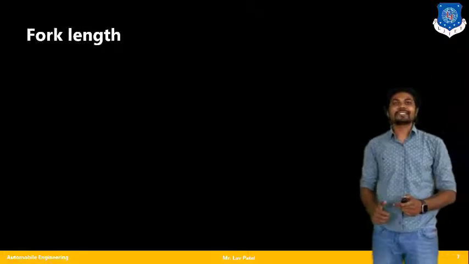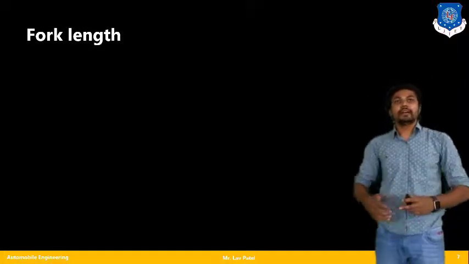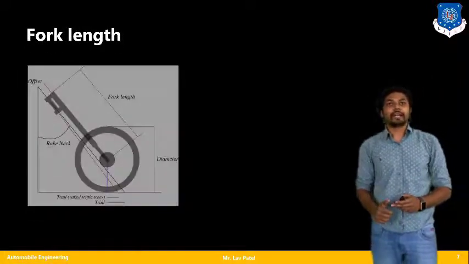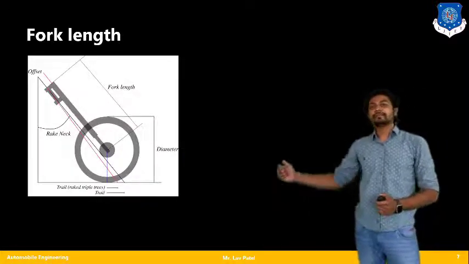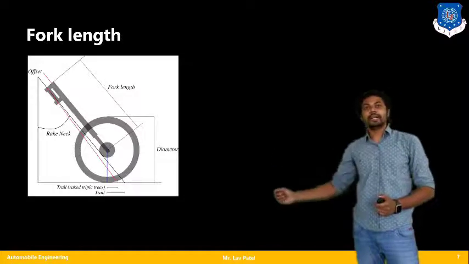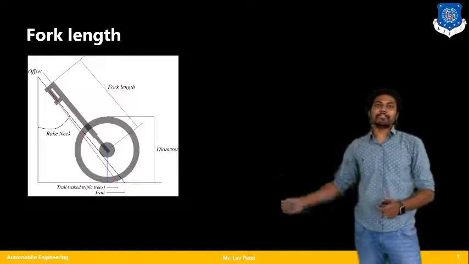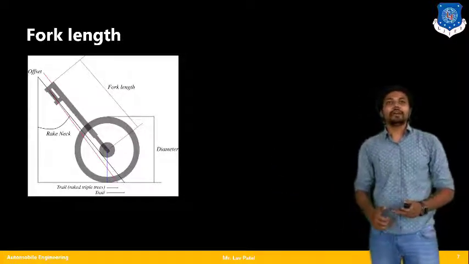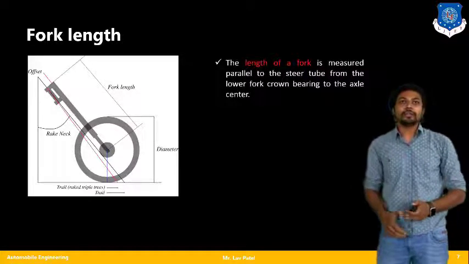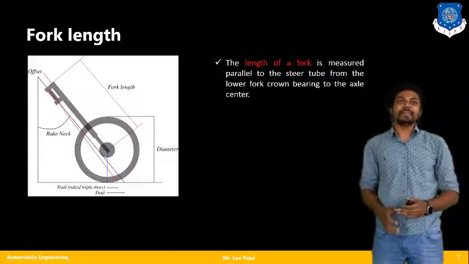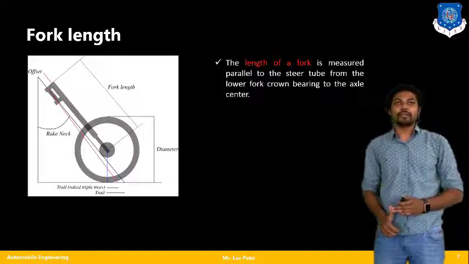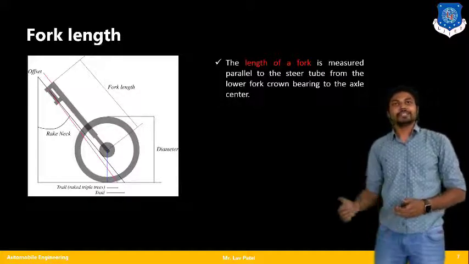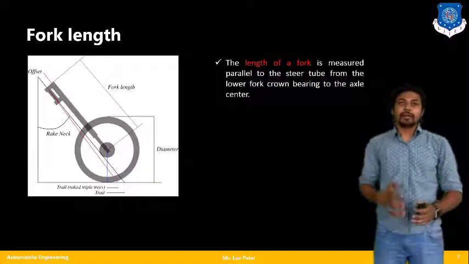Moving further, the last and final geometric parameter is my fork length. As you can see, the length of the fork is from my steering handle to almost the center of the wheel. Or you can say the length of the fork is measured parallel to the steer tube from the lower fork crown bearing to the axle center. So this is called fork length.